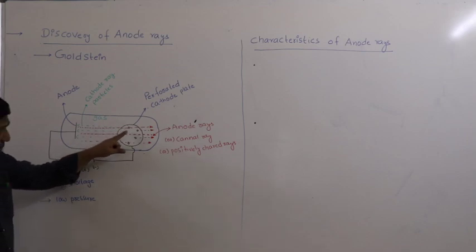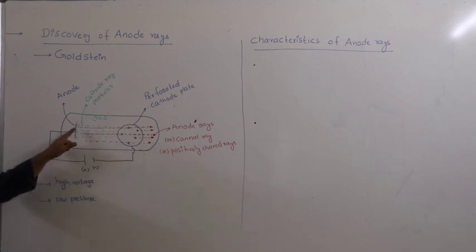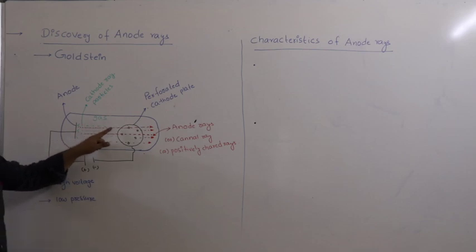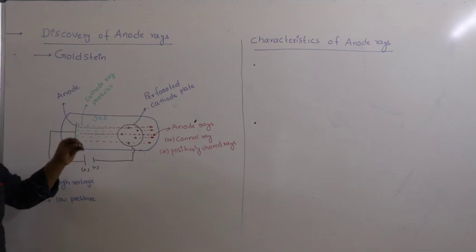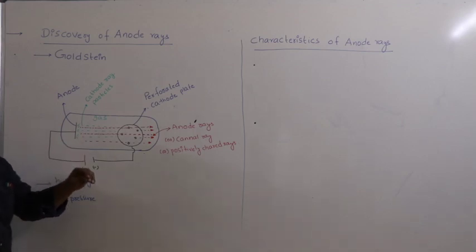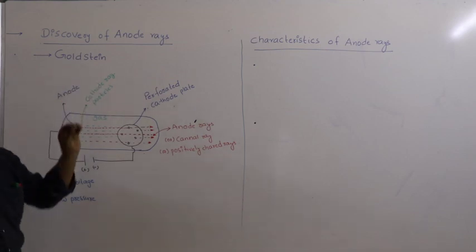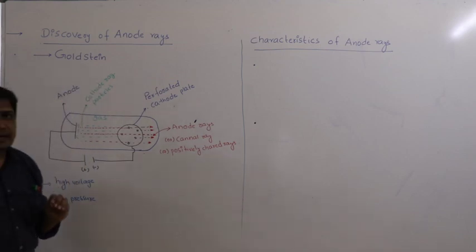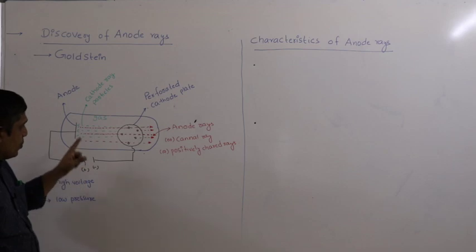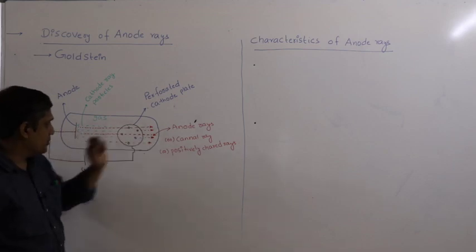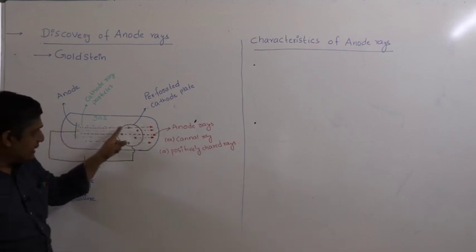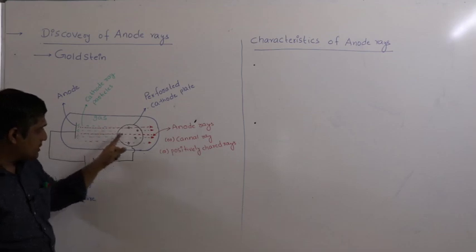Cathode rays travel from cathode to anode. That is indicated with these green lines, right? Along with cathode rays, simultaneously Goldstein found that some new particles started moving from anode towards cathode. That is indicated by these red lines. You can see these red lines.